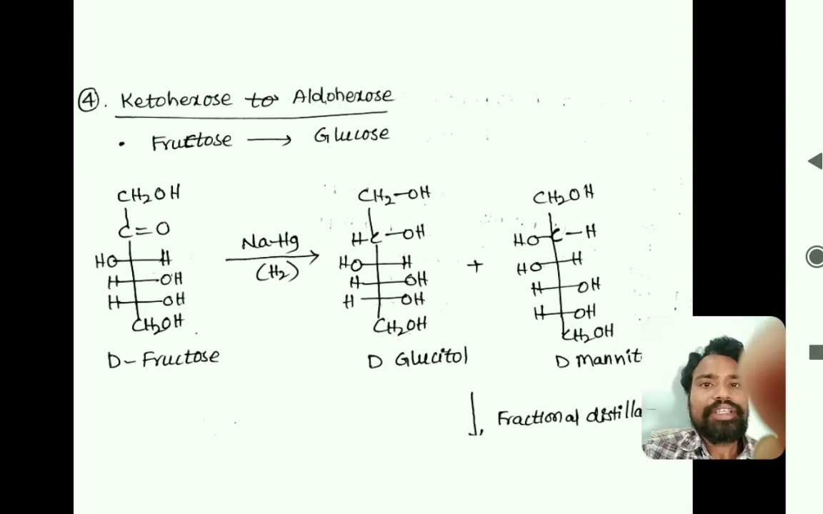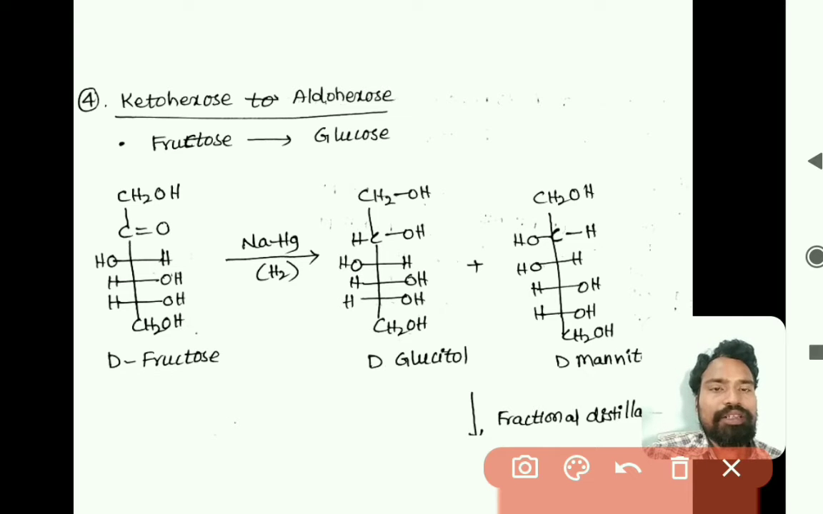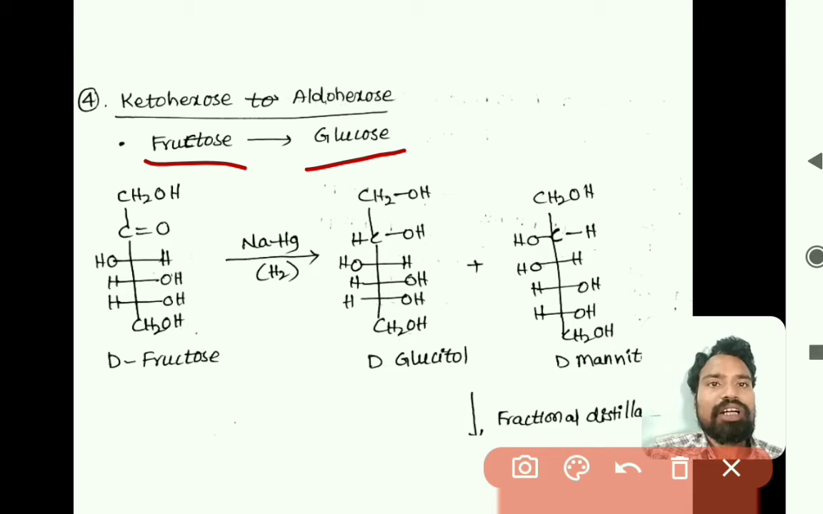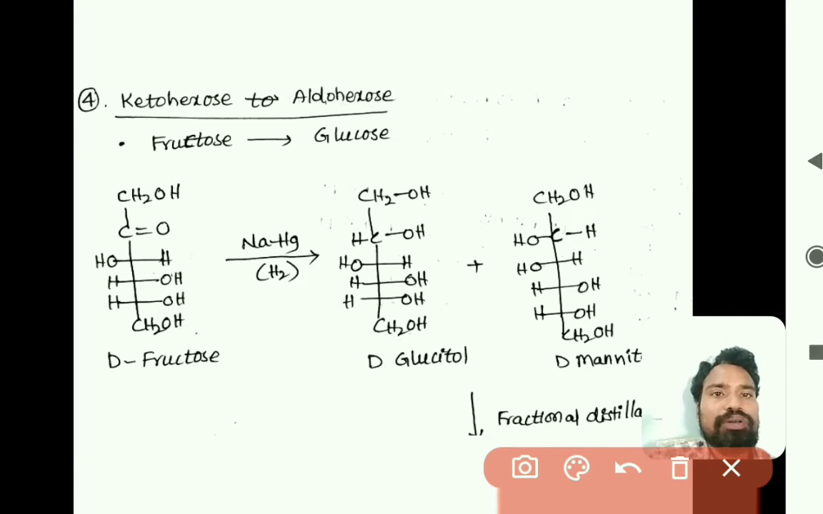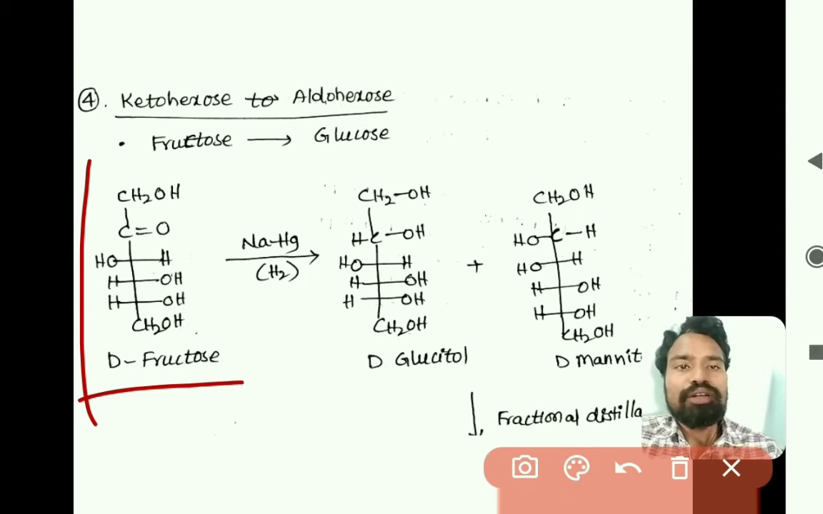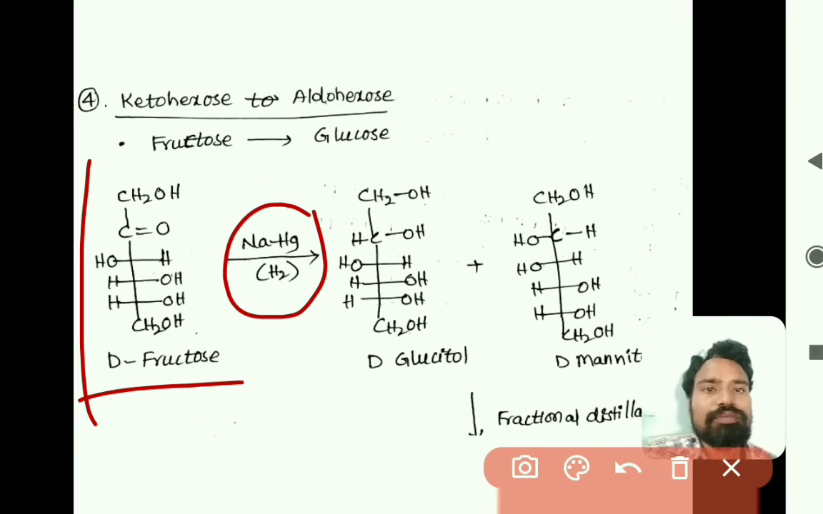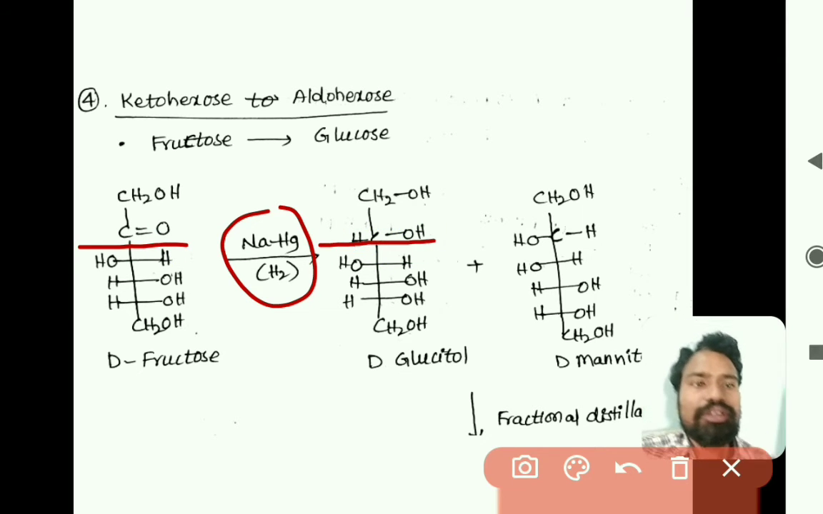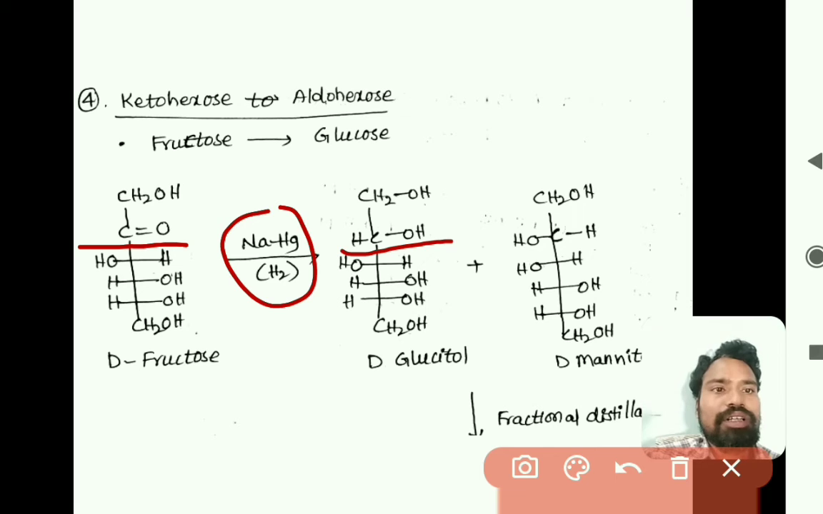The fourth one is ketohexose to aldohexose, right? Ketohexose is nothing but fructose and aldohexose is glucose. Now this is the conversion of fructose to glucose. Previously we discussed glucose to fructose, now we will be discussing fructose to glucose. So just take the fructose, this is the structure of fructose, right? When fructose undergoes reduction with sodium amalgam, the C double bond O will be converted to alcohol, that is nothing but CHOH.